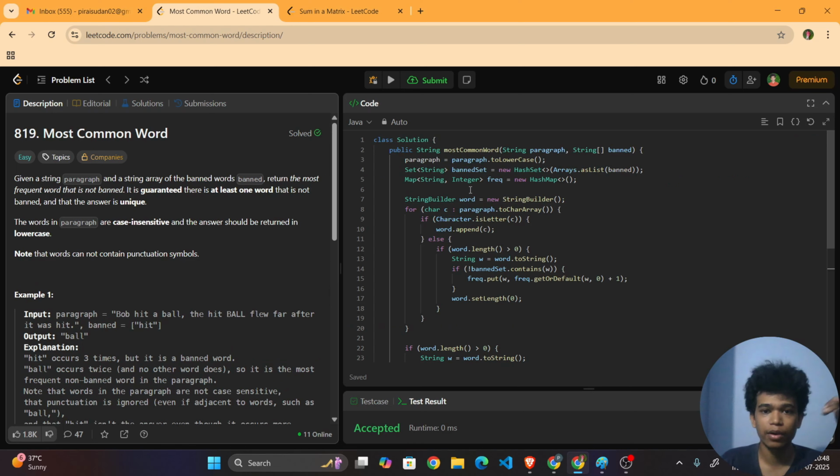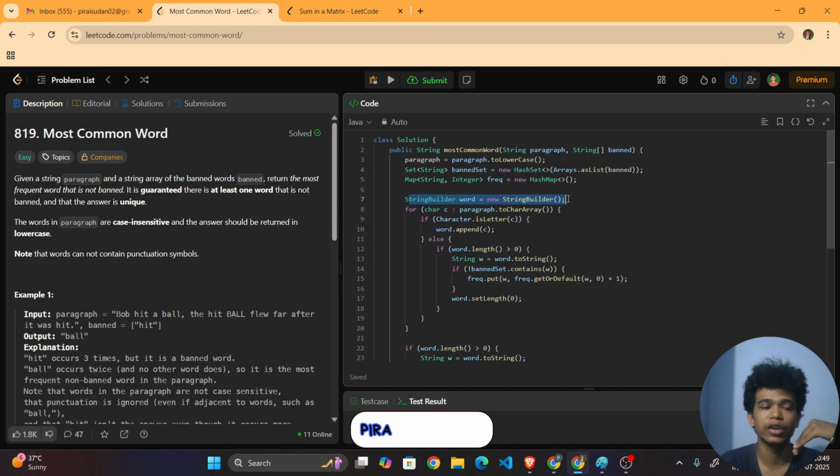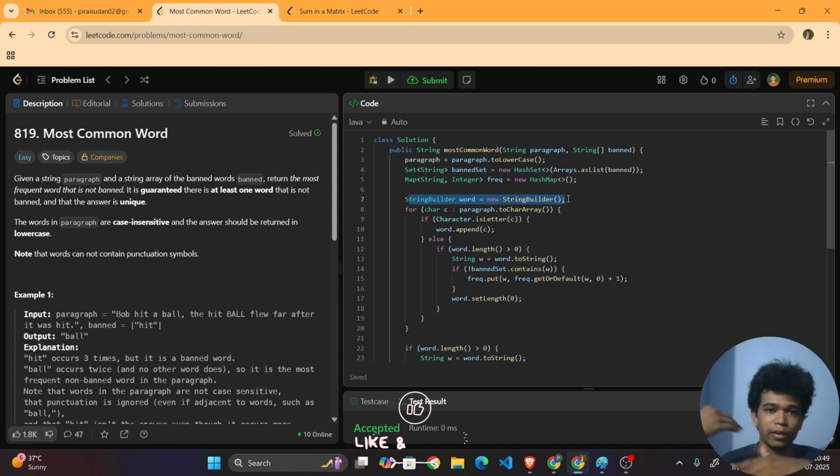Always prefer Java code for the Zoho interviews. So see here. First of all, I'm making the entire sentence into lowercase. Then I'm taking a set data structure to store the banned words, and then I'm taking a hash map to take the count of each and every word while storing it. Fine. Now StringBuilder word is equal to new StringBuilder, because we cannot concatenate in a string, while StringBuilder is mutable, that's why I'm using this.